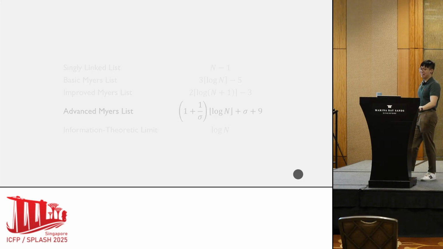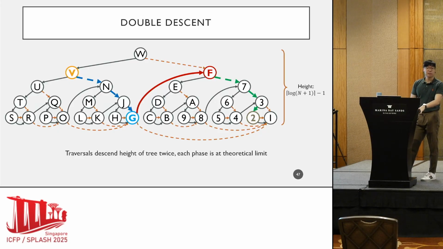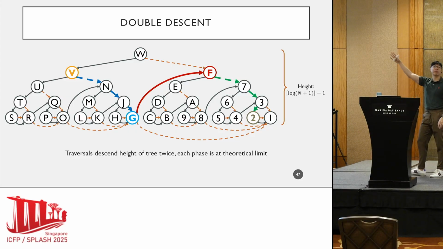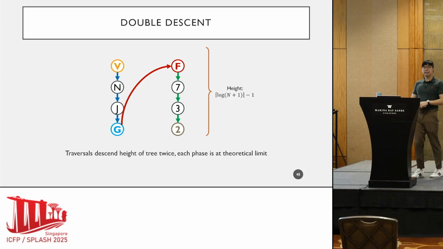Okay? So first and foremost, let's investigate the causes of slowdowns in our improved Myers list. We have over here an example of a larger improved Myers list and a traversal from cell V to cell 2. And I've highlighted the actual traversal in this data structure. Now, one thing that you notice is that the traversal is split into two phases, but each phase is already at the information-theoretic limit of log n, right?